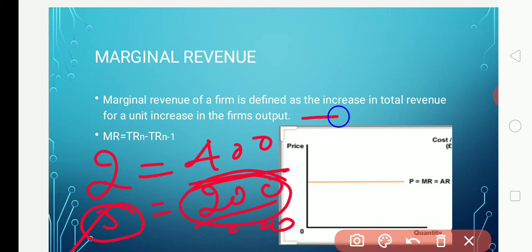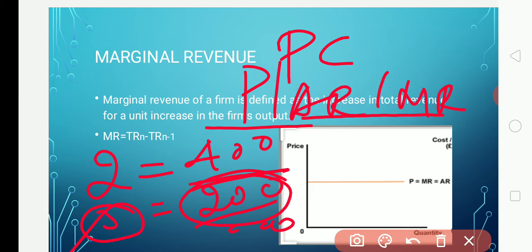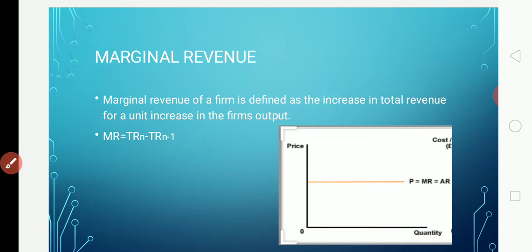That is the increase in total revenue. So the total revenue is increased because of the increase in the firm's output. So it is called marginal revenue. And here you have to remember, under perfect competition, the price line, the average revenue line and the marginal revenue line all will take a horizontal shape towards the OX axis. Only the total revenue will take the shape of sloping upward from left to right. So these are the concepts of revenue, that is total revenue, average revenue and marginal revenue.